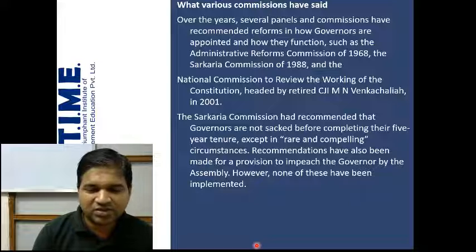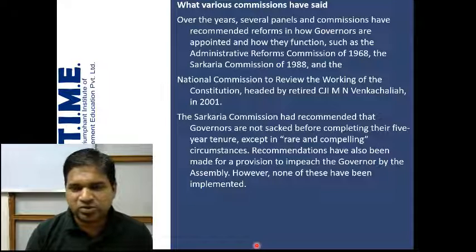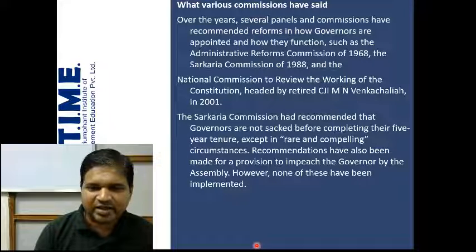So this was the article regarding what the Supreme Court said, what the various commissions said, and when and how a governor can be sacked, in the sense of being removed from being the governor of a state.